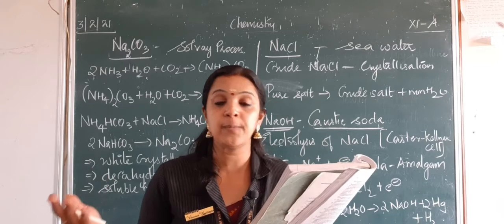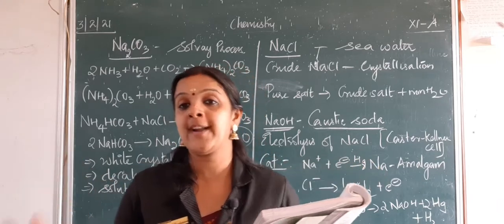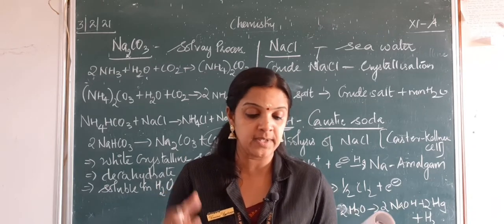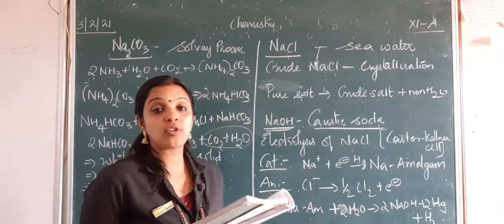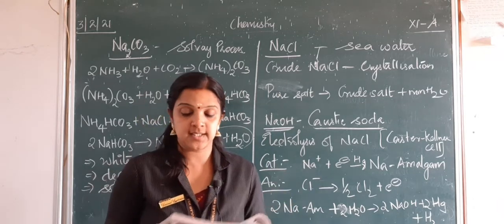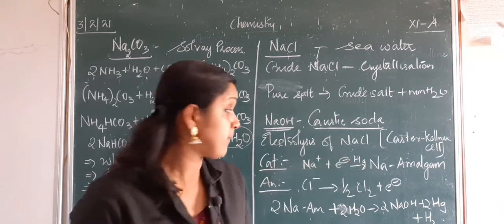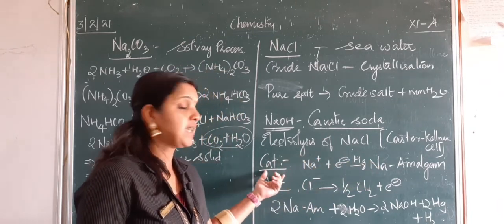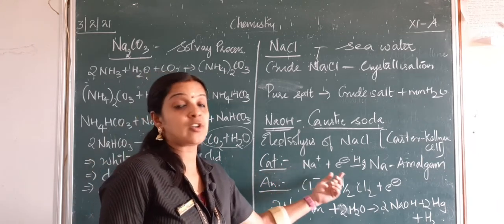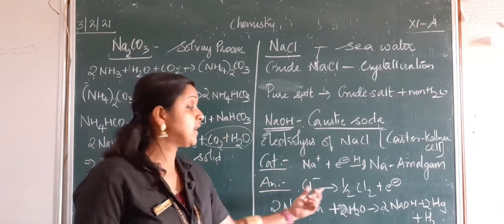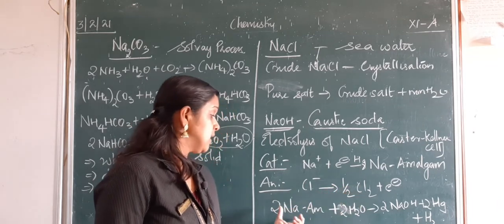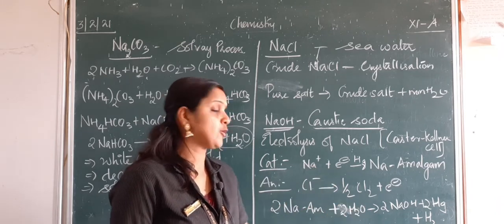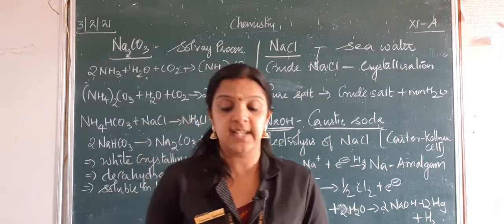Uses: it is used for the preparation of sodium peroxide, sodium hydroxide and sodium carbonate. And we also know it is used in our daily life as common salt. Sodium hydroxide is called caustic soda. It is generally prepared by the Castner-Kellner cell, that is, the electrolysis of sodium chloride. We know what happens at the cathode. Sodium cation undergoes reduction, and at the anode chlorine gas is liberated, and the sodium amalgam obtained at the cathode will be hydrolyzed in water to form the hydroxide, which is highly basic in nature.